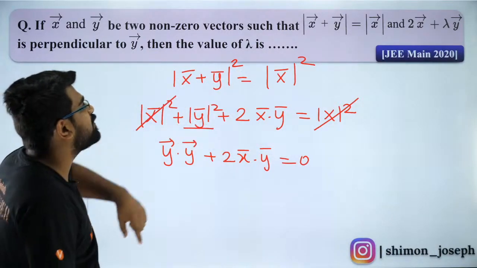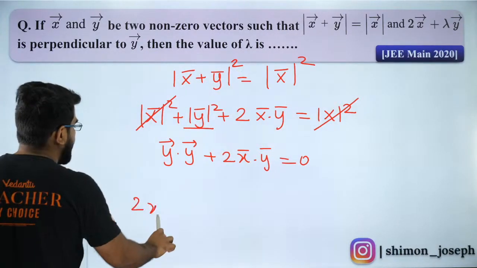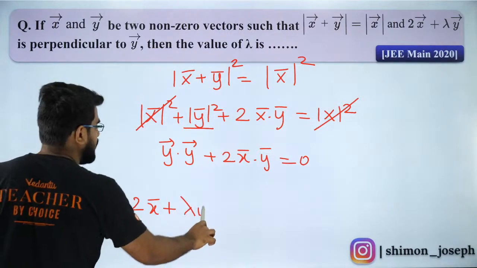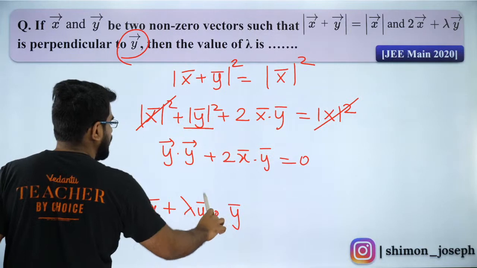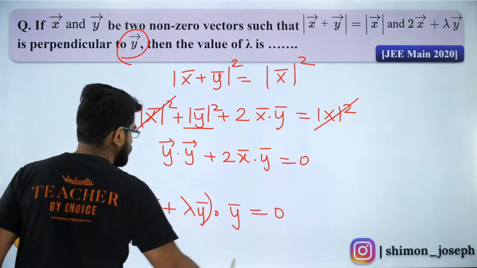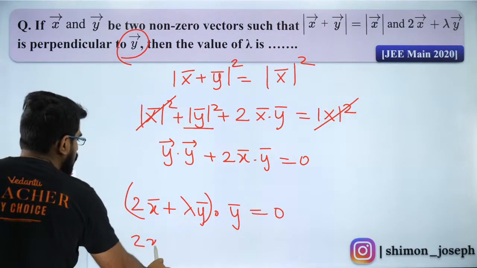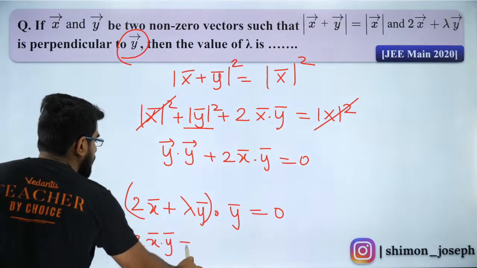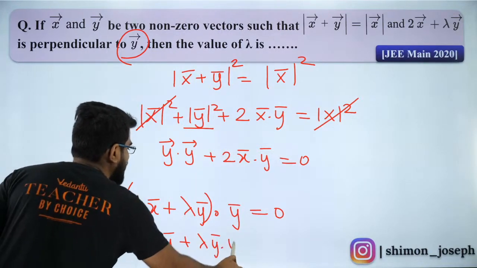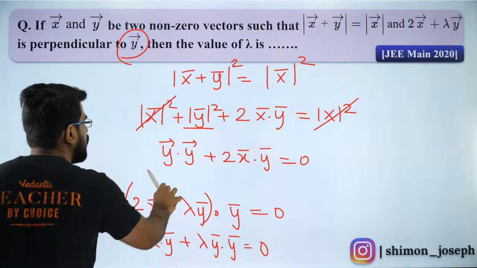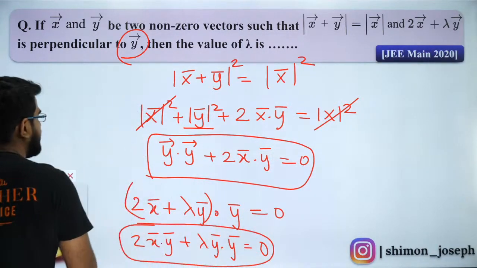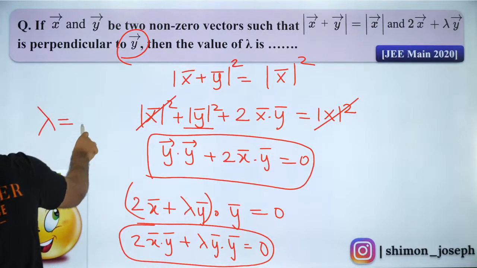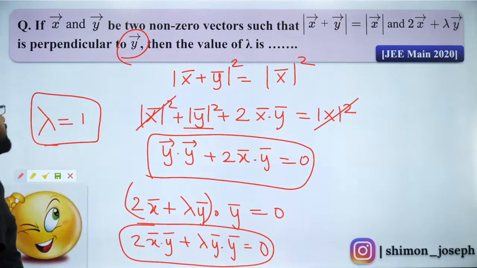Now what else do we have there? We have 2x vector plus lambda y vector is perpendicular to y. That means dot y vector is equal to 0. So I can write it as 2x vector dot y vector plus lambda y vector dot y vector is equal to 0. Now compare these two. Comparing these two, what can I say? I can say that lambda is equal to 1. So lambda equal to 1 is my answer.